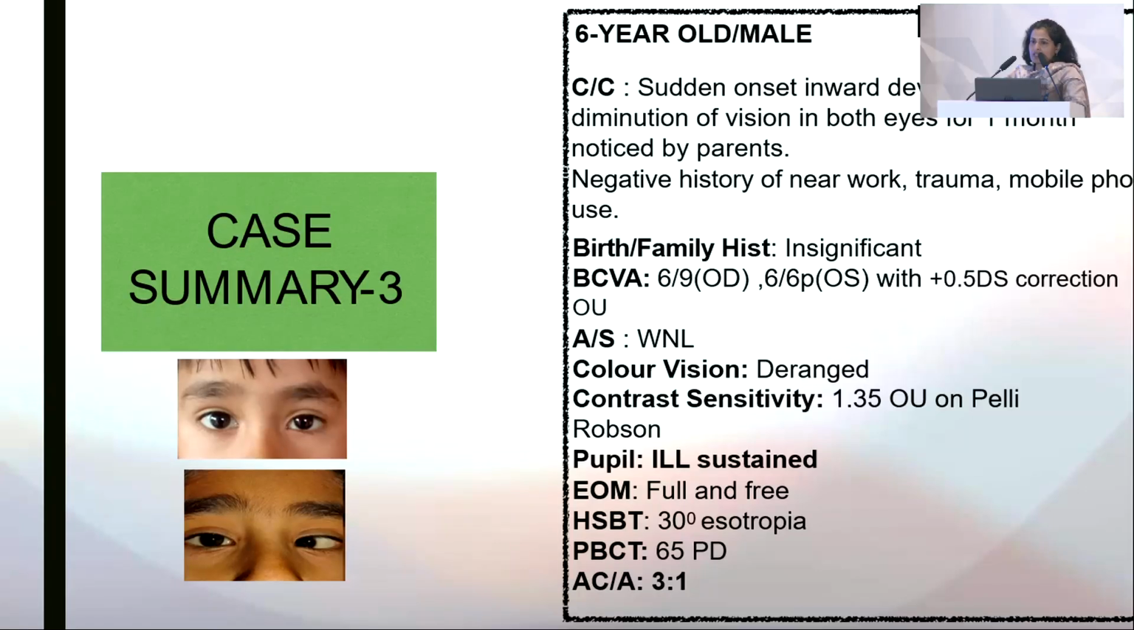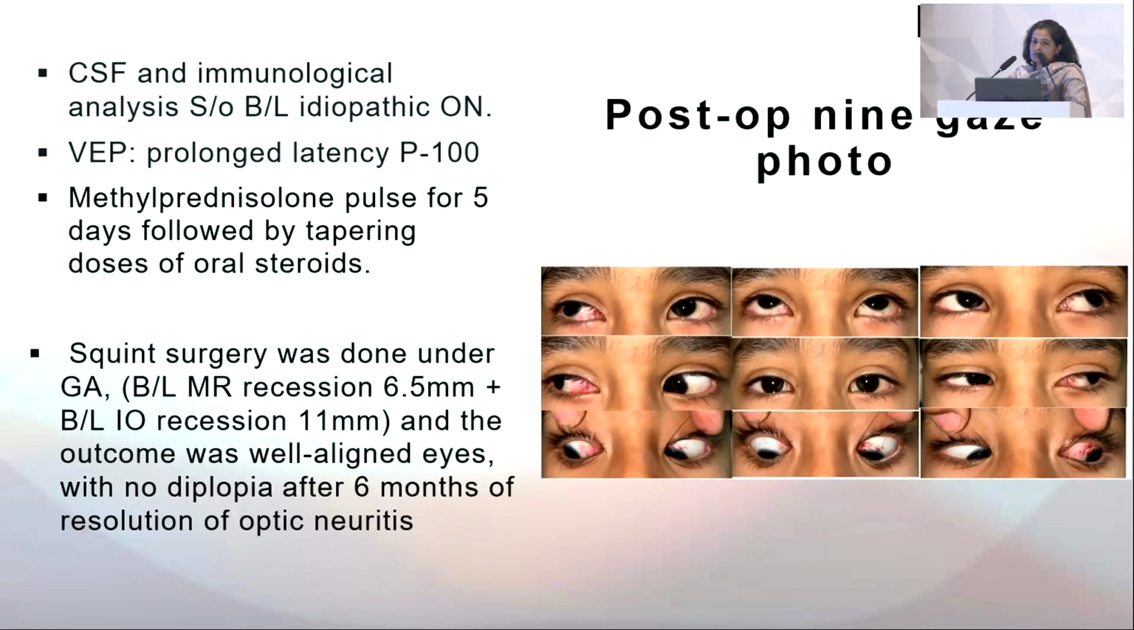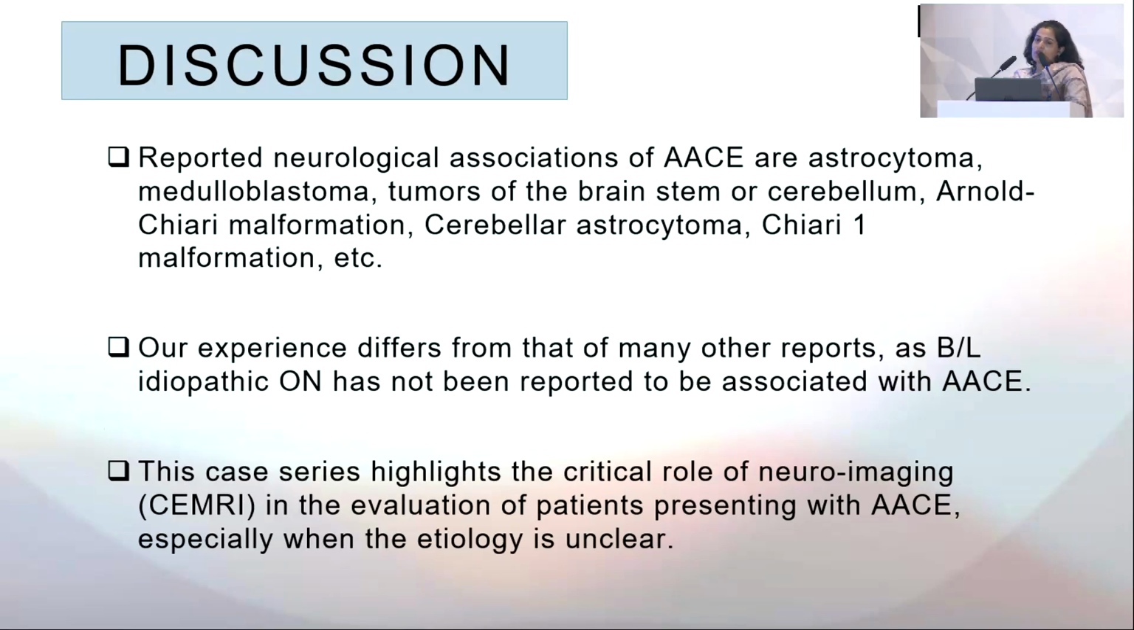The third case is a 6-year-old, the youngest one, again male. Similar history, and the prism bar cover test revealed 60 PD of acquired esotropia. AC/A ratio was 3:1. MRI revealed bilateral thickening and enhancement on contrast images. Fundus findings in all 3 cases were absolutely fine. Pulse therapy was given, and after resolution, squint surgery under general anesthesia was done, and the patient is maintaining the alignment.